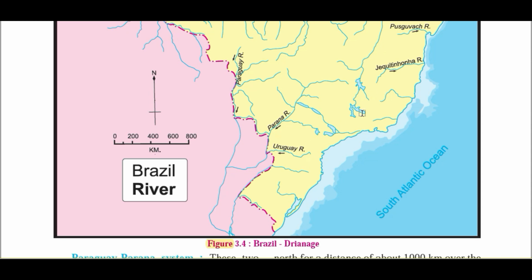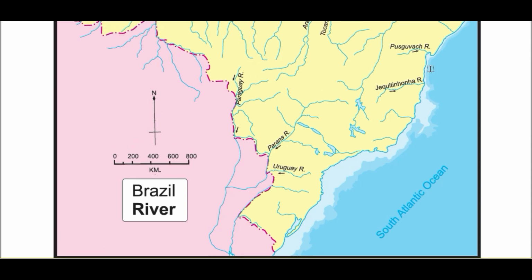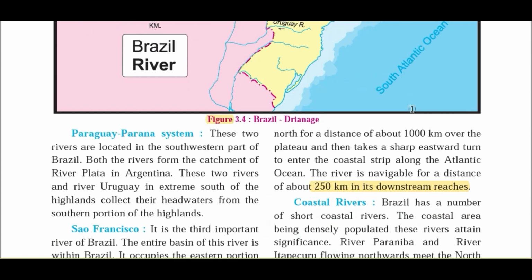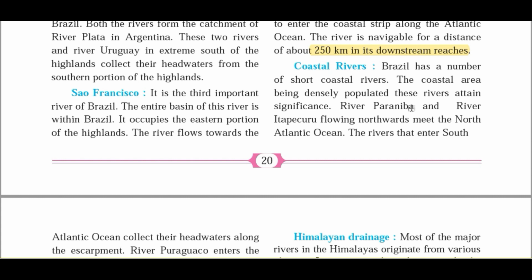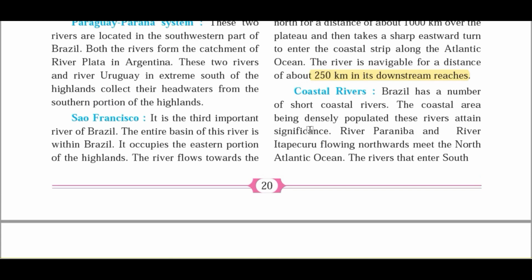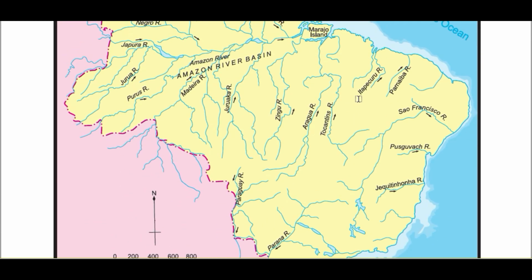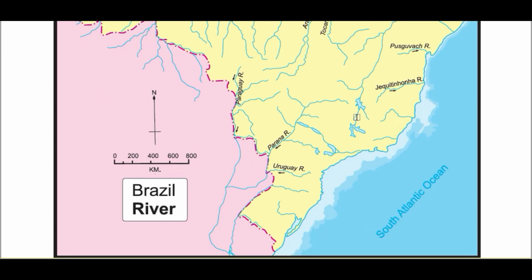Again, there is cultivation of coffee on the slope of the Brazilian highland and the Great Escarpment region. So that's why the population density along the coast is very huge, and that's why, though these coastal rivers are very short and very small, their significance is very huge in this region. Remember this thing. Okay, so the river Paraniba and river Itapecuru, you can see, are in the northern part of the Brazilian highland and the coastal plains. They originate on the Brazilian highland and drain into the northern Atlantic Ocean. So remember this fact.